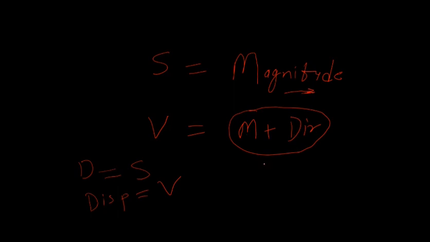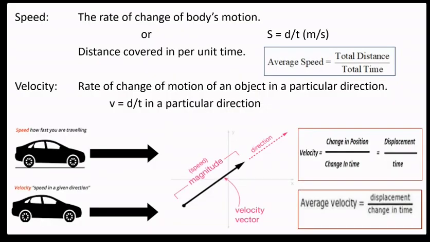Same way, speed is a scalar quantity, but velocity is a vector quantity. Okay, you understood this? For you all, just see what is scalar quantity and vector quantity. Tomorrow we'll discuss about this.